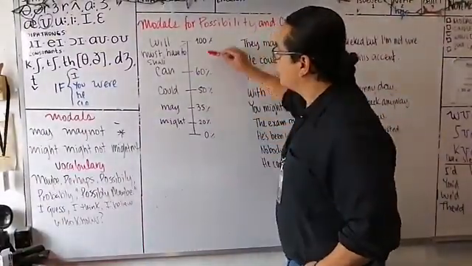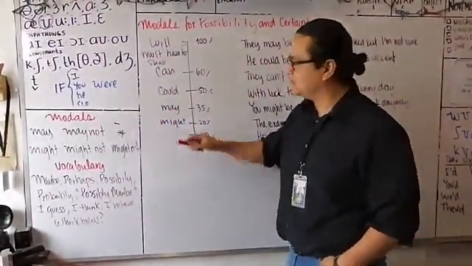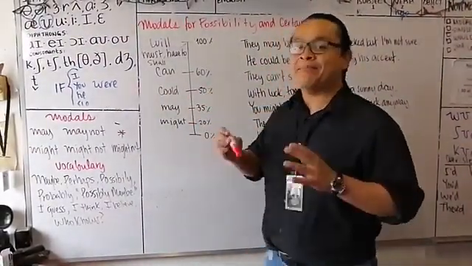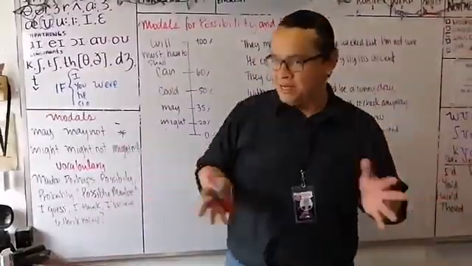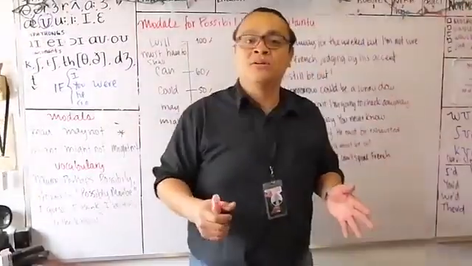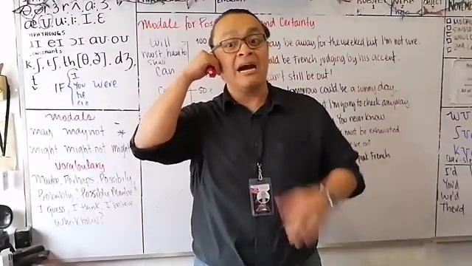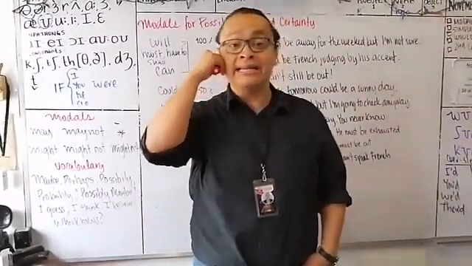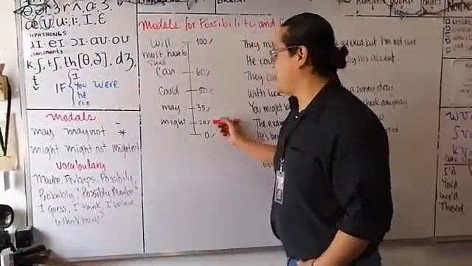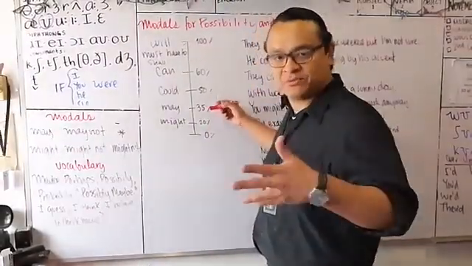0%, right? But in the scale, we can have different modal verbs. One of my favorites is the modal verb might, and then we have may. If you say, I might go to the concert, you're talking about 20% probability, perhaps maybe less. Let's say you're asking me, hey, Mr. E, are you going to the concert? I'm not sure, man. I might go. Then you're going to say, hey, are you going or not? Might probably means a no. A polite no. After might, we have may, which is more probable.